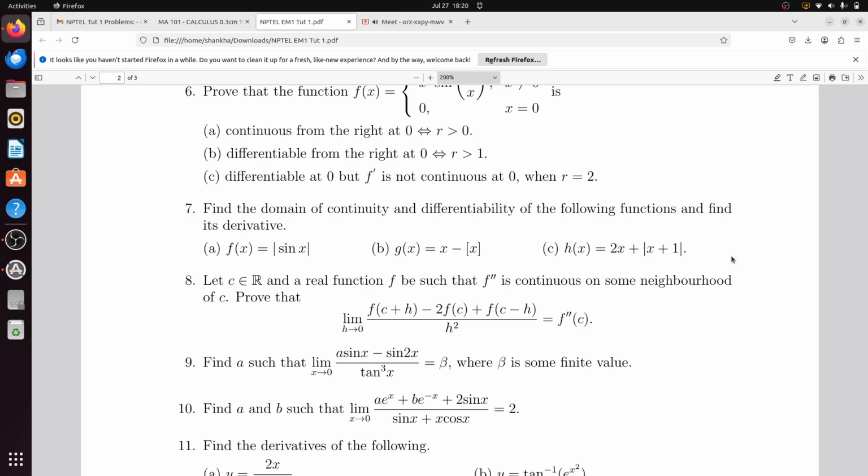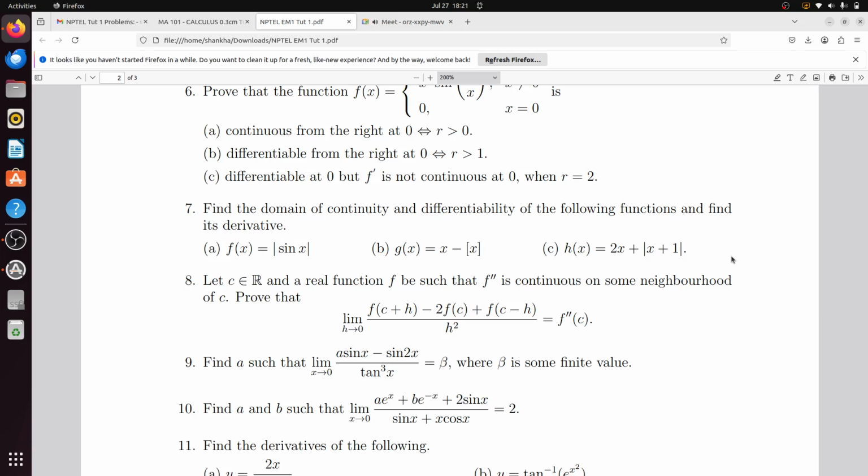Now move to the next problem. Let c belong to R and a real function f be such that f double prime is continuous on some neighborhood of c. You need to prove that the limit as h tends to 0 of f(c plus h) minus 2f(c) plus f(c minus h) divided by h square equals f double prime c.